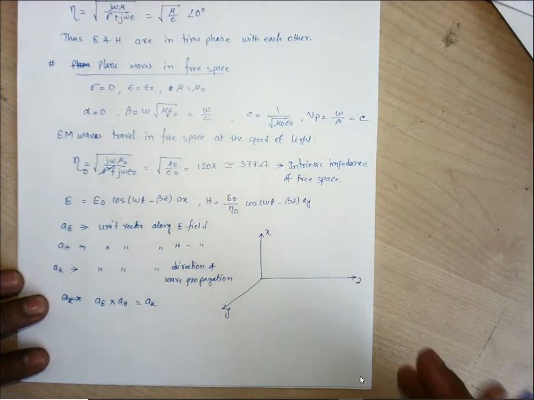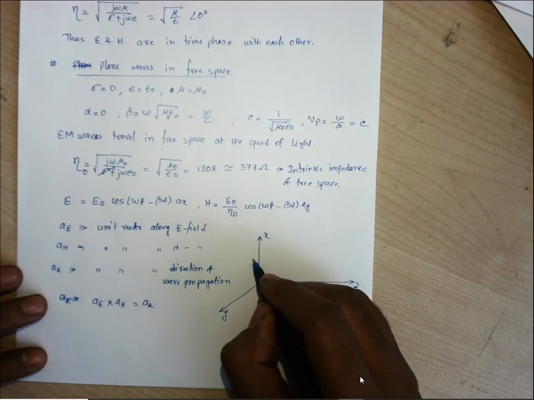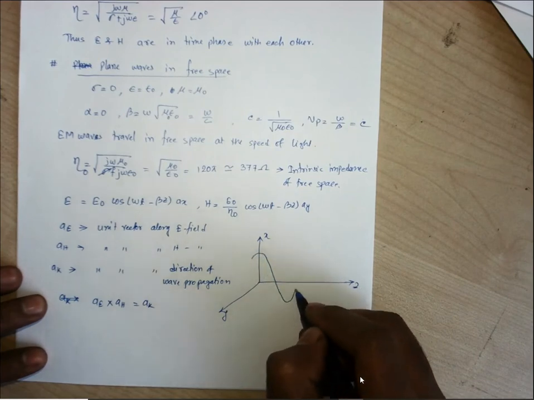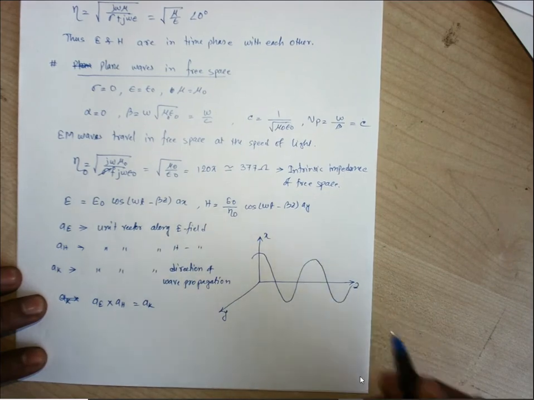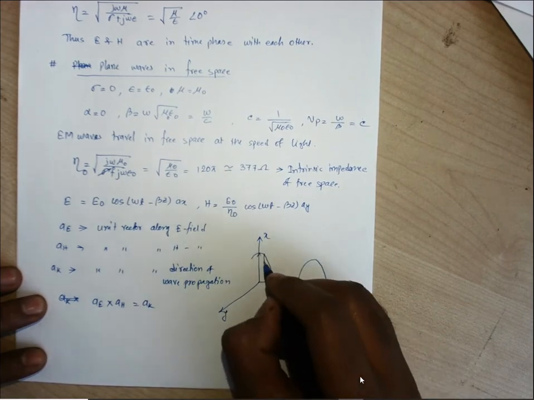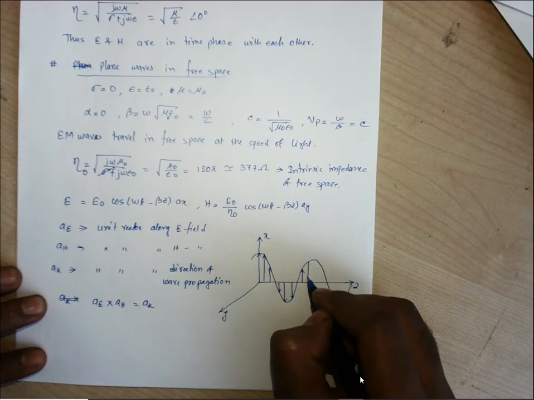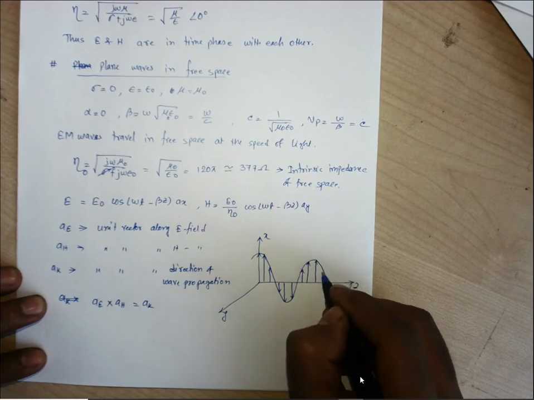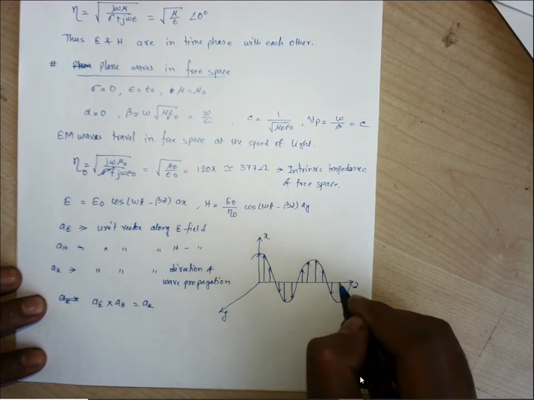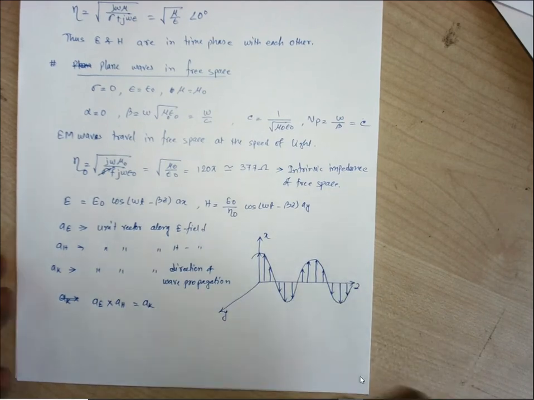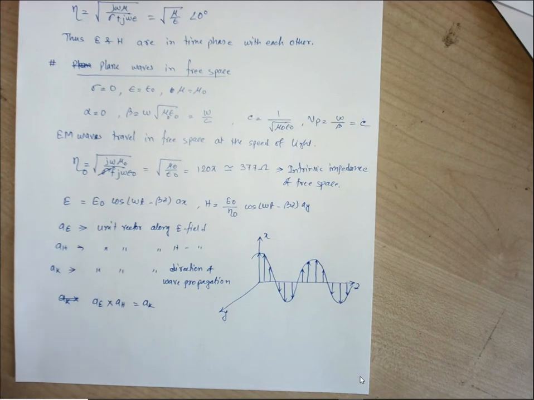So we are having the cos component, so we can say this is the cos component of electric field. So these are the different amplitudes for the electric field. So what will be the direction of H? H will be in the opposite direction. So I am just taking another ink.